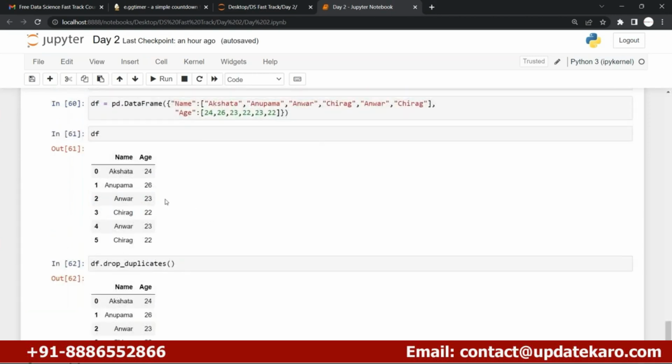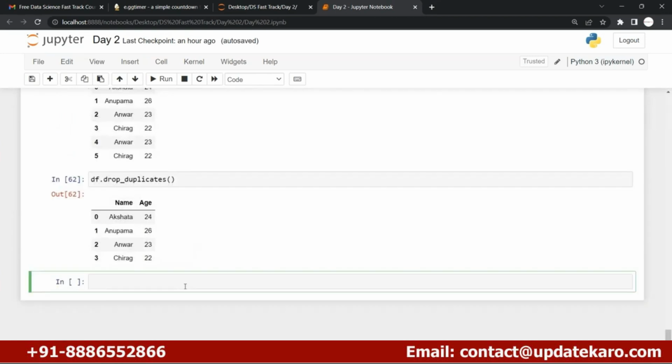Because you will find that there are multiple columns, let's say 10 columns. If the 10 column values are matching for a few rows, those rows are nothing but duplicates. Let's say only 5 column values are matching and the remaining 5 are not matching, then we can't say that row is a duplicate, right? If all values in the row are matching with another row, then we can say there is one duplicate row in that data set. Now let us go ahead.